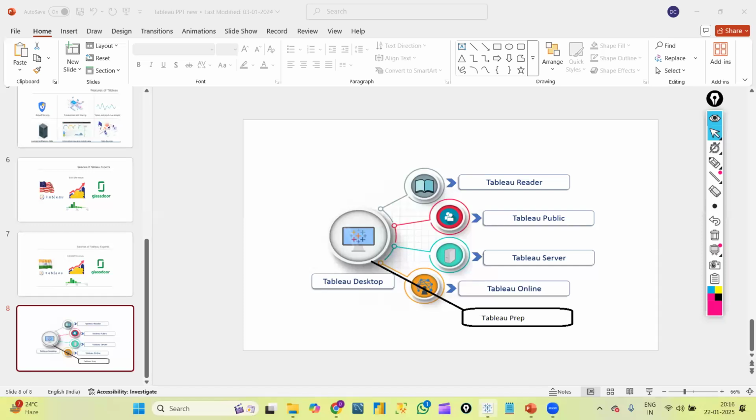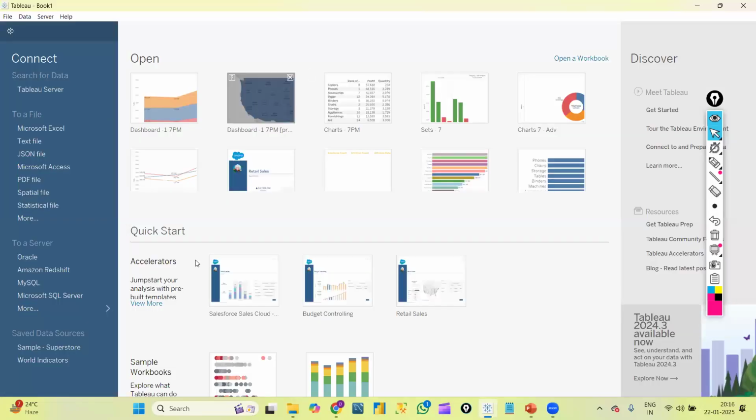So I already opened my Tableau Desktop. Once we are done with the demo classes, I'll show you the installation process of Tableau Desktop. This is the user interface. Basically, towards the left side, we can see the connect panel. Inside the connect panel, we have so many files.